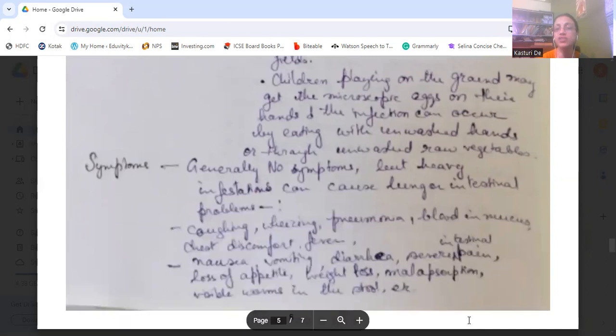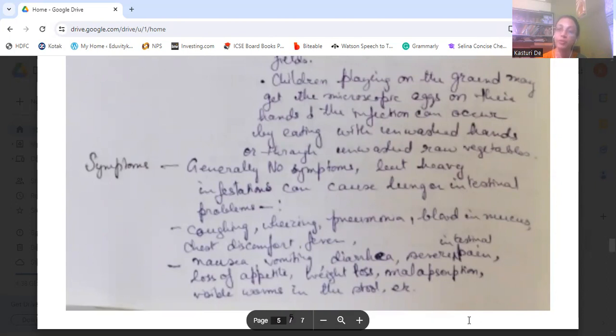The symptoms are, generally there are no symptoms, okay? But heavy infestations, when they occur, cause lung or intestinal problems like coughing, wheezing, pneumonia, blood in the mucus, chest discomfort, fever. These are the lung symptoms. And in the case of intestines, they have nausea, vomiting, diarrhea, severe intestinal pain, loss of appetite, weight loss, malabsorption, and visible worms in the stool.